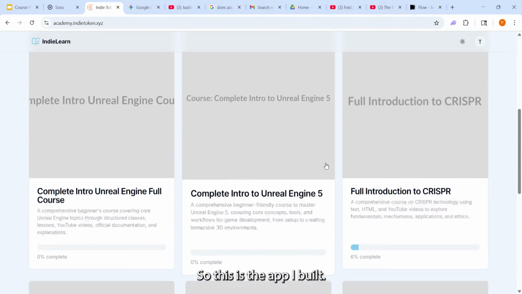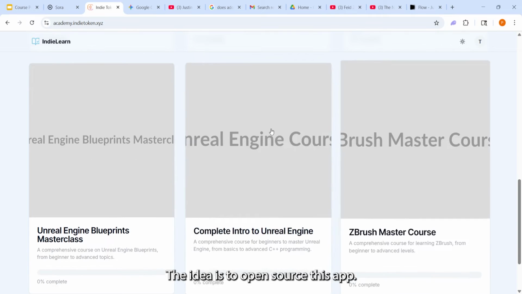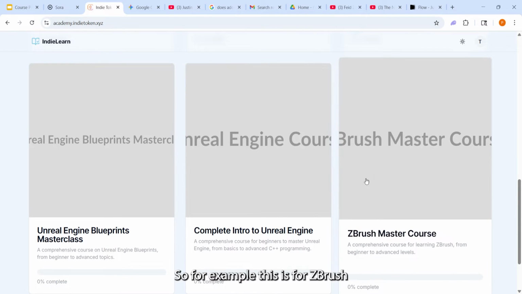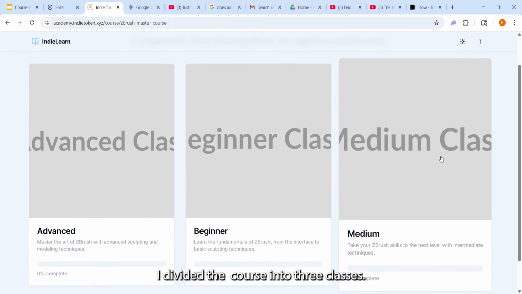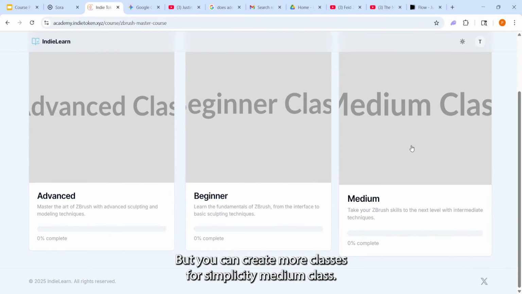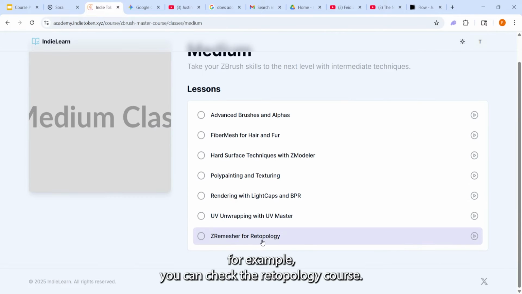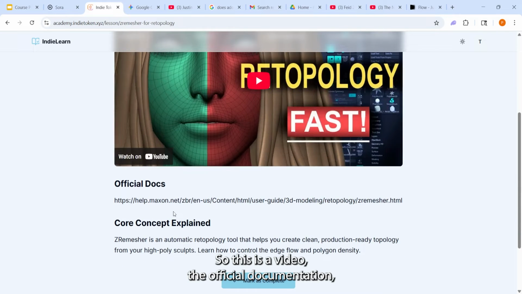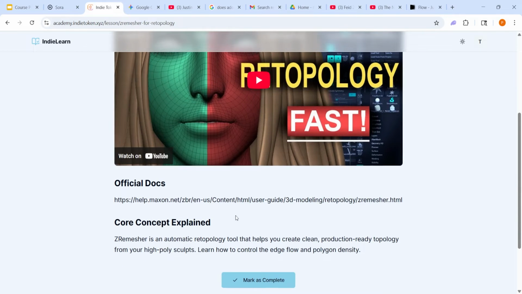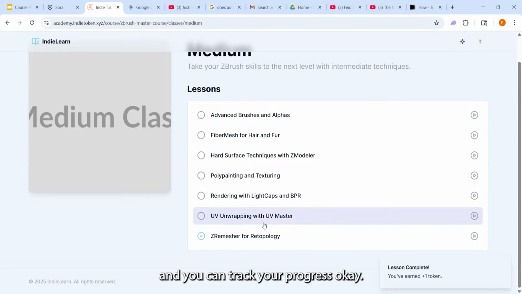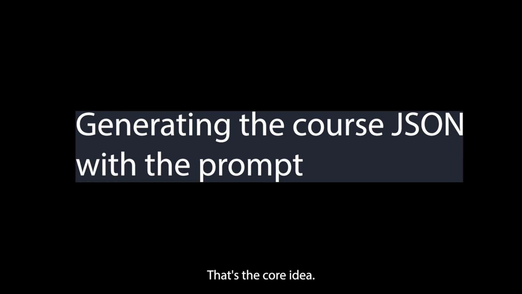Okay, so this is the app I built. The idea is to open source this app and you can create your own courses in your own domain. For example, this is for ZBrush. I divided the course into 3 classes, but you can create more classes. For example, let's see the medium class, and you can check the topology course. So this is the video, the official documentation, and you can mark it as complete and track your progress, okay? That's the core idea.